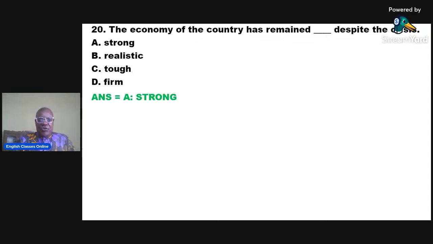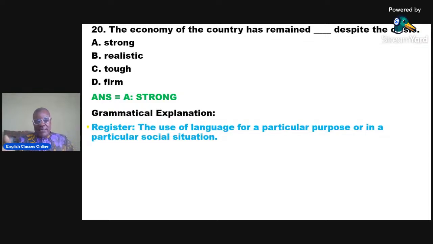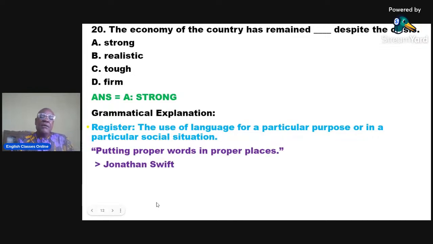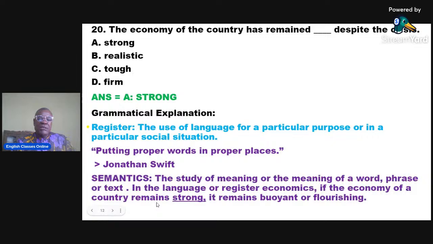Now, here we're dealing with register because we are dealing with the register or the vocabulary or the language of economics. Then let's look at the meaning of the chosen word. In the language or register of economics, if the economy of a country remains strong, it remains buoyant. It remains buoyant or flourishing.